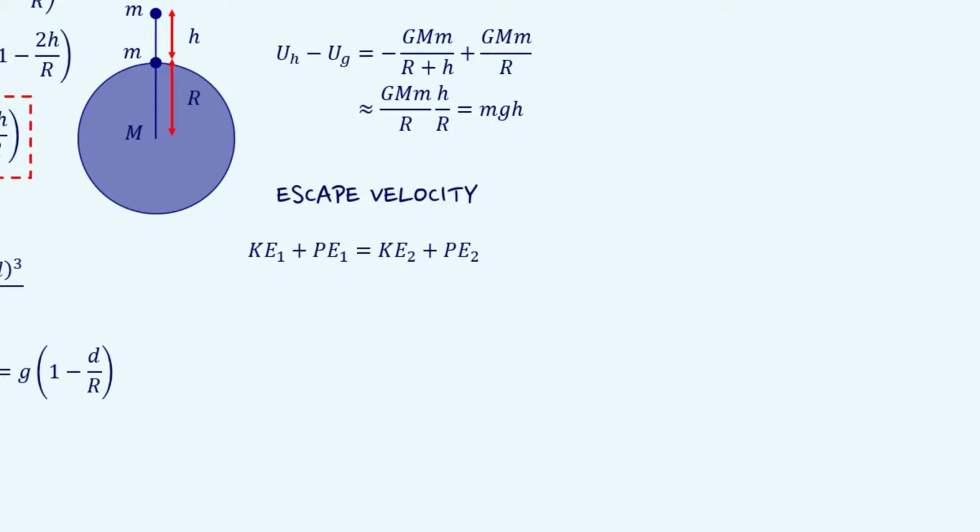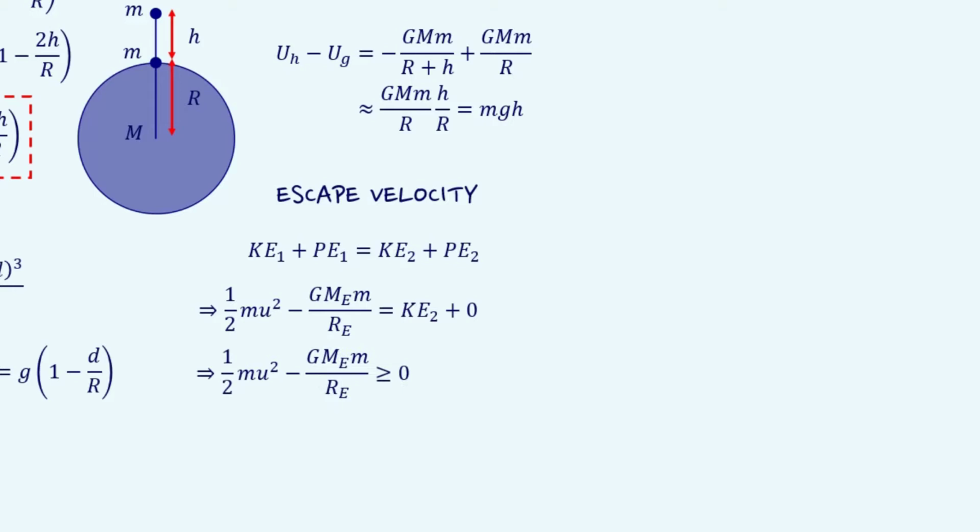Now, if the object is projected with initial velocity u, then using the above equation we can write down ½mu² - G Me m / Re is equal to kinetic energy at higher point. This equation must satisfy, and when the projectile is crossing the influence of Earth, its velocity can be just 0 or it should be having some positive value, which makes the kinetic energy term positive.